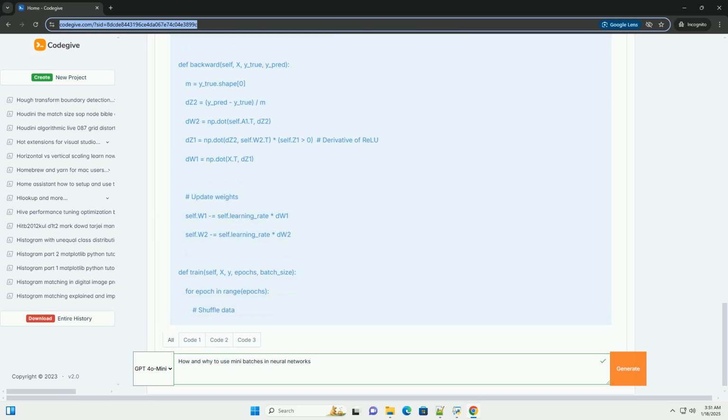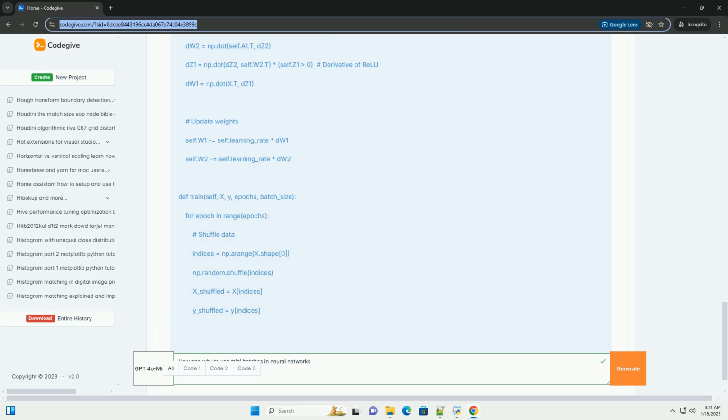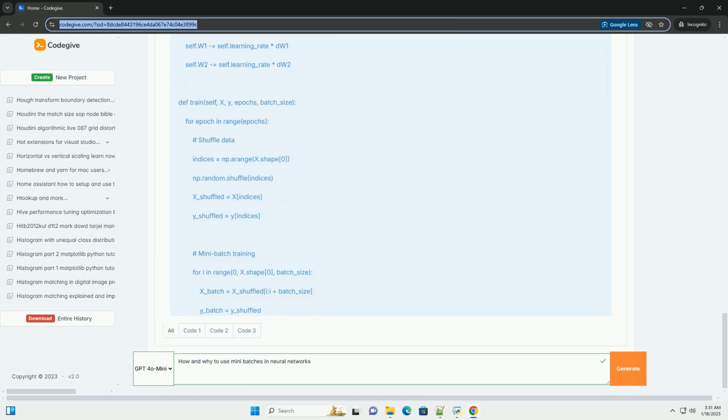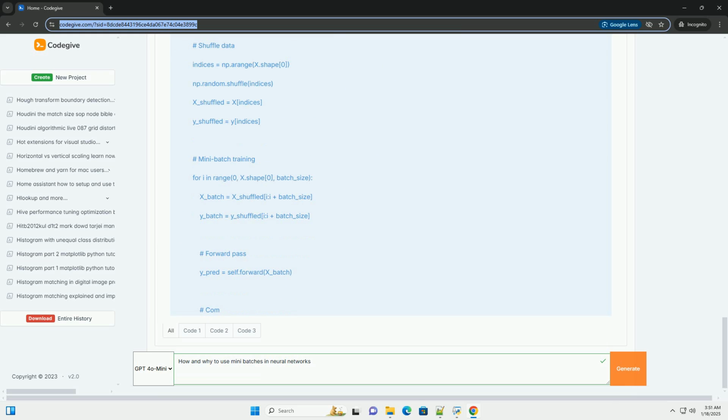This can be very slow and requires a lot of memory for large datasets. 2. Stochastic gradient descent uses only a single training example to compute the gradient. This introduces a lot of noise in the learning process, making convergence less stable. 3. Mini-batch gradient descent uses a small random subset, a mini-batch, of the training data. This approach balances the advantages of both batch and stochastic gradient descent.